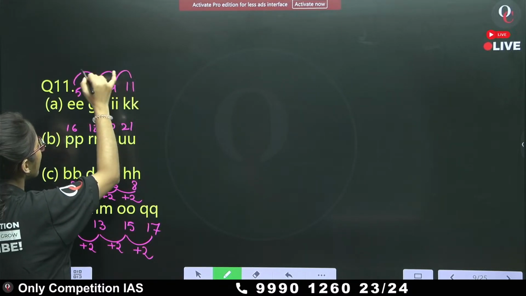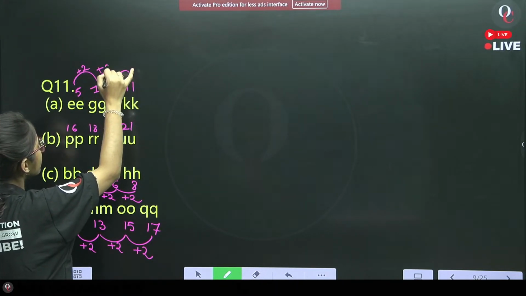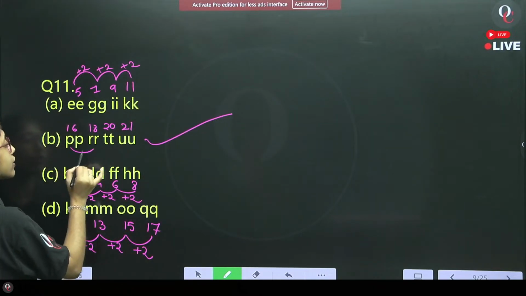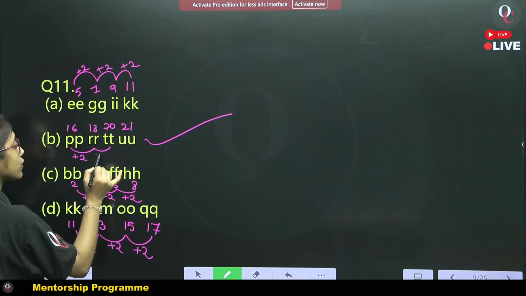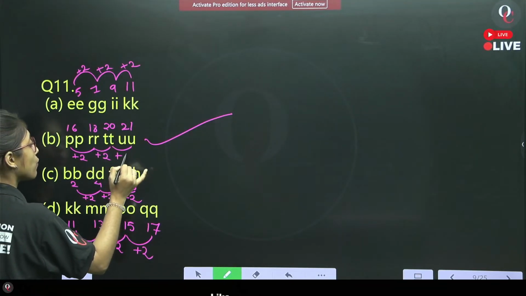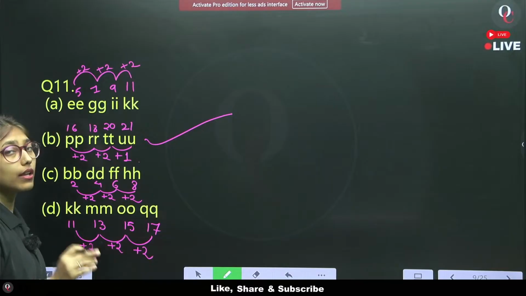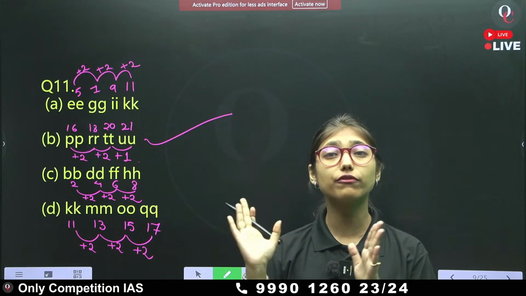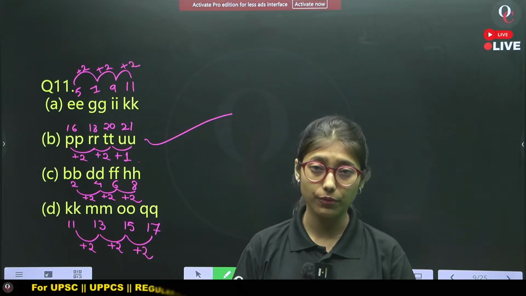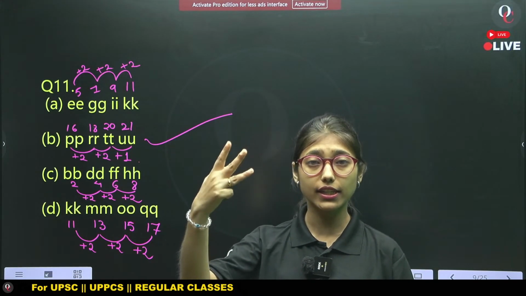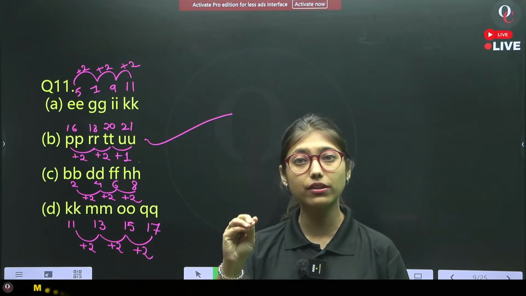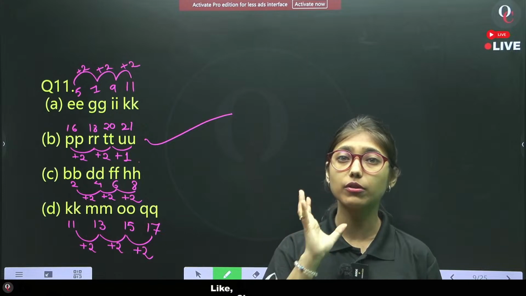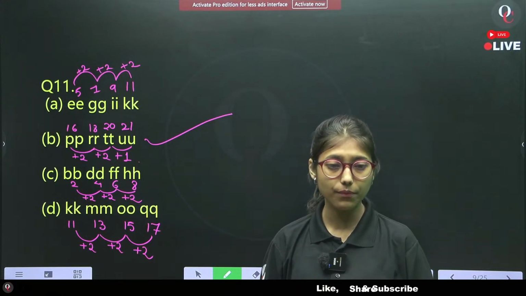In all the options we are given +2 as the difference, but not in option number B, because in this particular option B there is a +1 difference, and that is why option B does not follow the pattern over here. Options A, C and D follow one similar pattern, but option B does not. Is it okay? Okay.